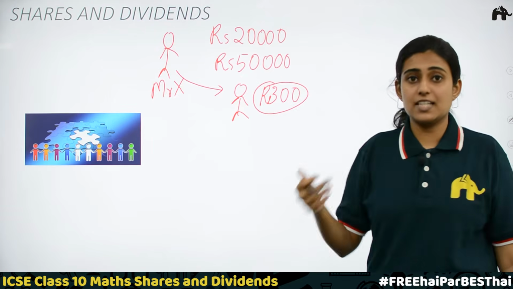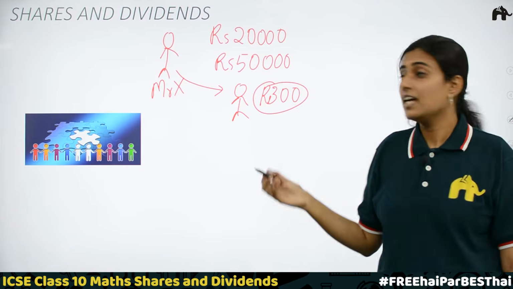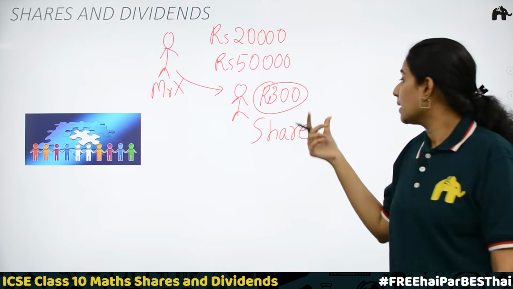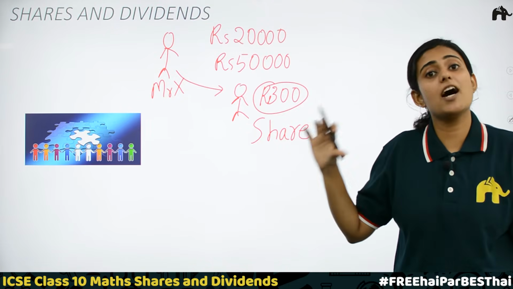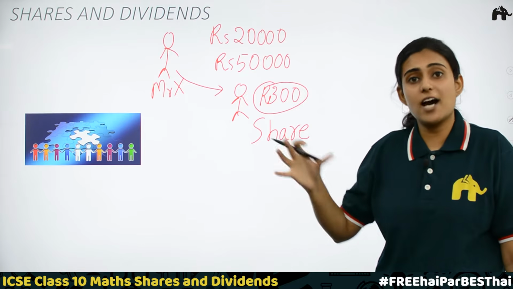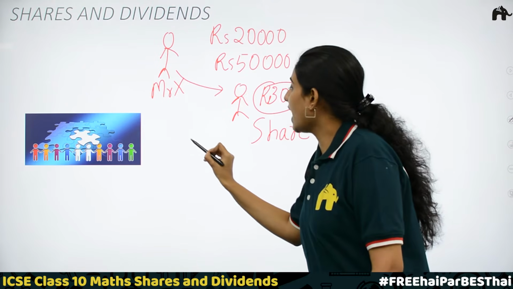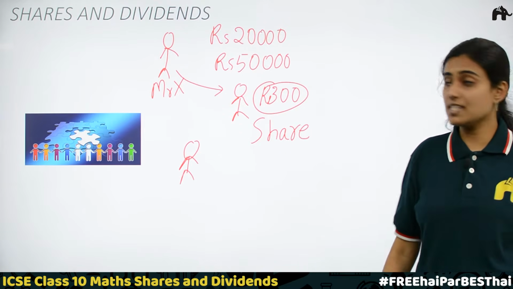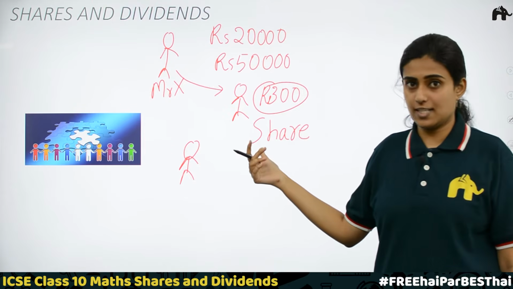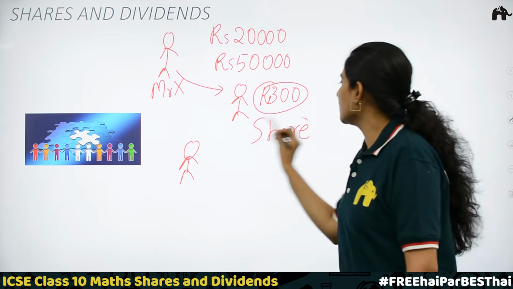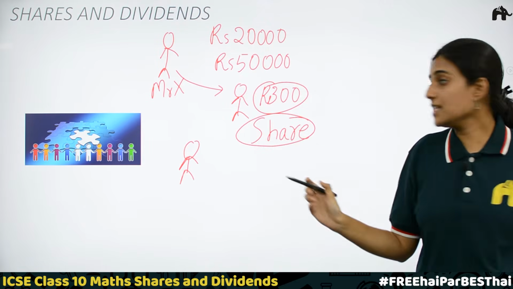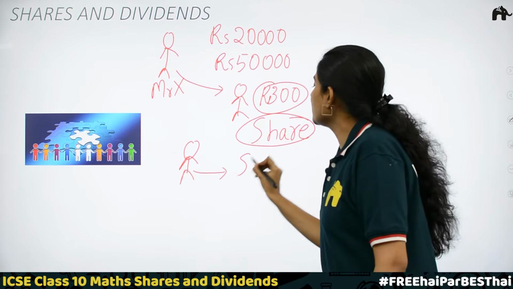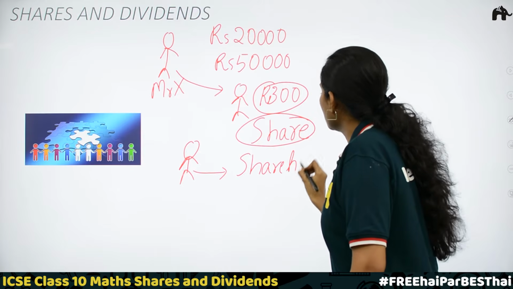This 300 rupees that is fixed by Mr. X is what the share is. When a person purchases this share, he becomes a part of this business, that is, he becomes a part of this tuition center. Like that, we have 100 people who are ready to invest 300 rupees to become a part of his tuition center. Clear? This is the idea about share. The person who invested 300 rupees becomes a shareholder. He will be called a shareholder.